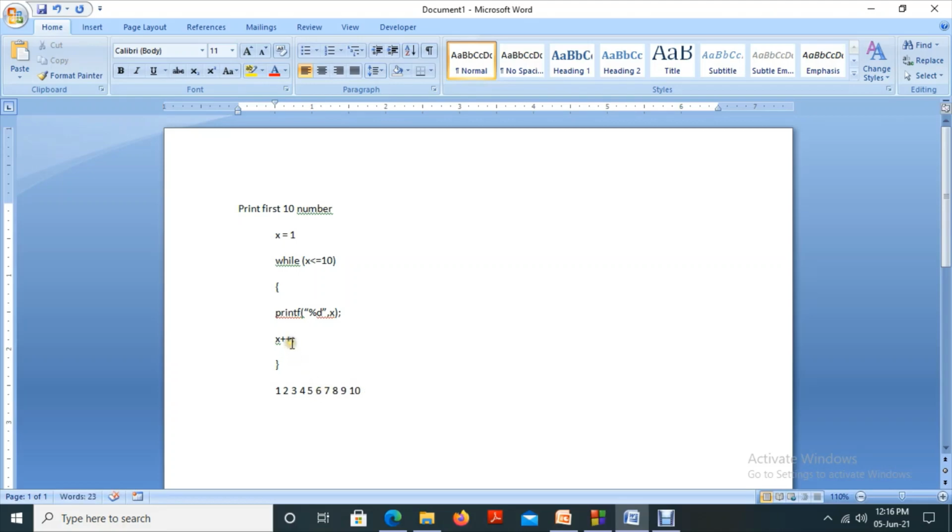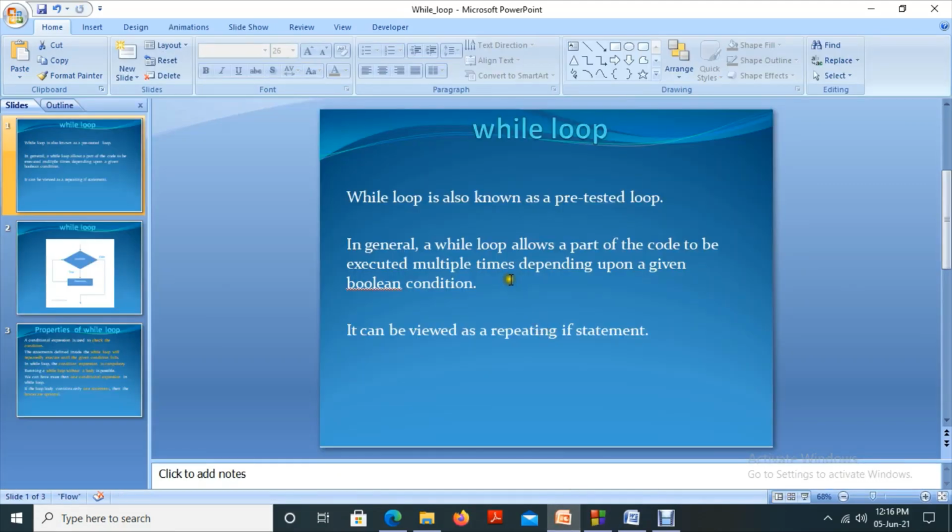After that, x value is incremented by 1, so the value of x is now 11. 11 less than or equal to 10, condition false. The inner part of the loop will not execute and it gets out of the program. So this is the concept of a while loop. So that is the thing that is explained here.